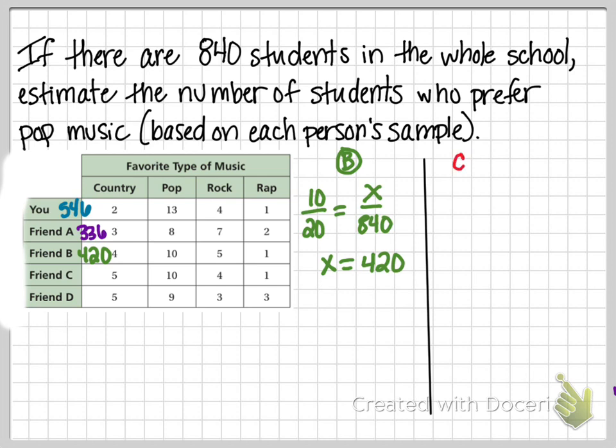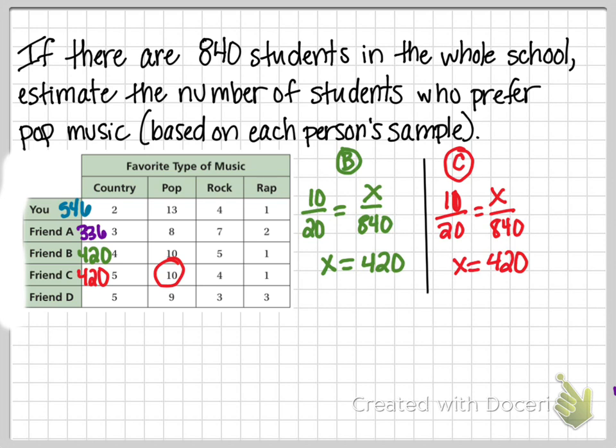Okay, let's do friend C. They're going to have the same thing, so they have 10 out of 20 will equal X out of 840, and 10 out of 20 is half. So they would also estimate that about 420 of the whole school would want pop music, or say pop music is their favorite.